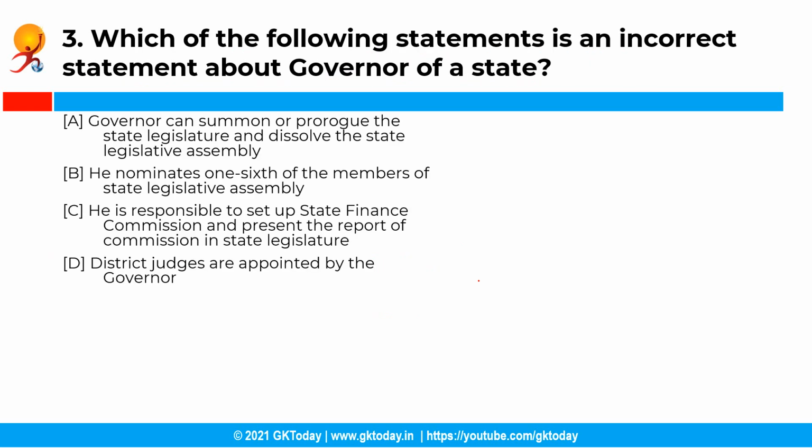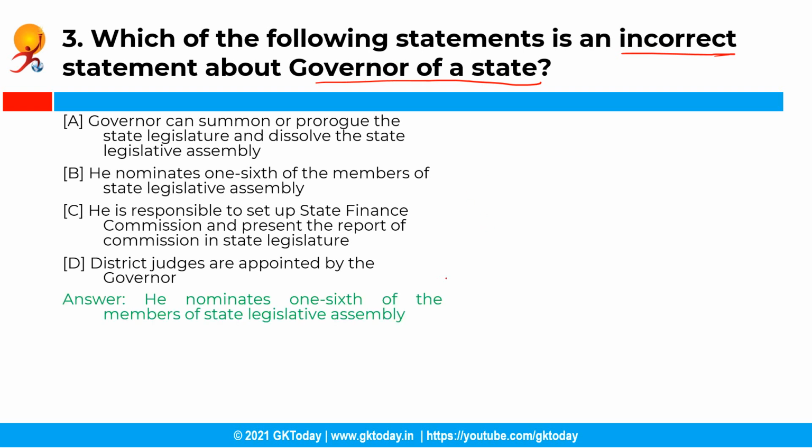Now the next question is, which of the following statements is an incorrect statement about governor of a state? So you have the following statements and the correct answer is option B, that is he nominates 1/6 of the members of a state legislative assembly. See, the second statement is incorrect because the governor nominates 1/6 of the members of the state legislative councils.